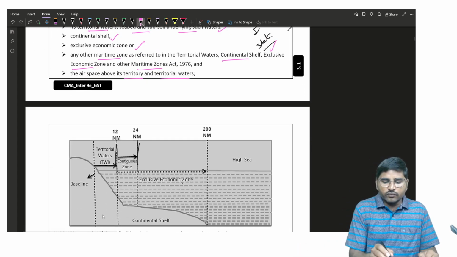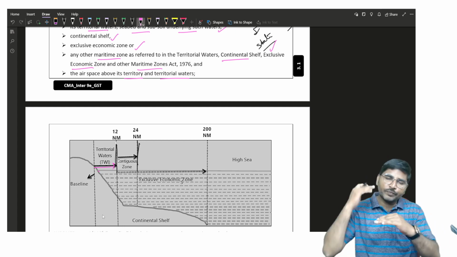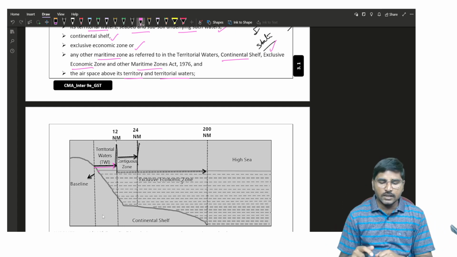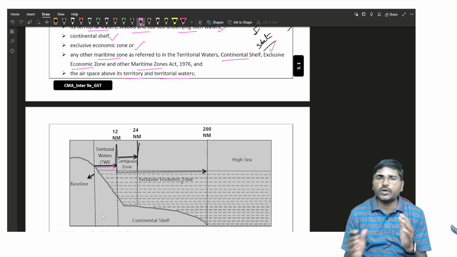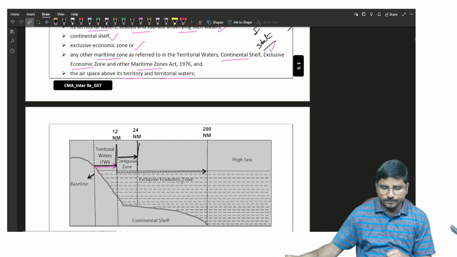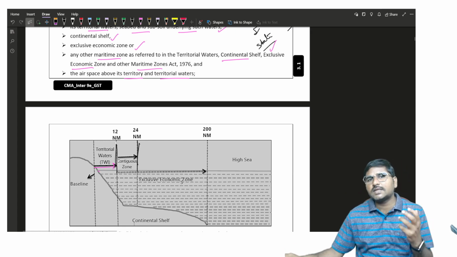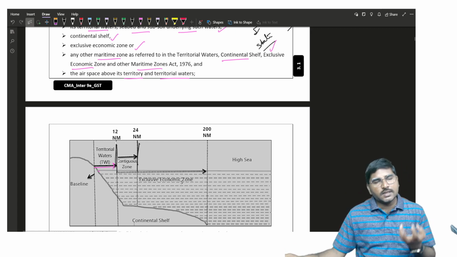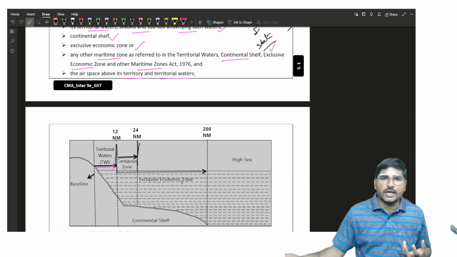For that reason, wherever we are using territorial water concern 12 nautical miles, not only the seabed but also the airspace. And next, the contiguous zone concern 24 nautical miles, seabed and airspace. Is it clear? That means if you are doing any commercial activity in airspace, still the Indian government has a right to levy tax on it.